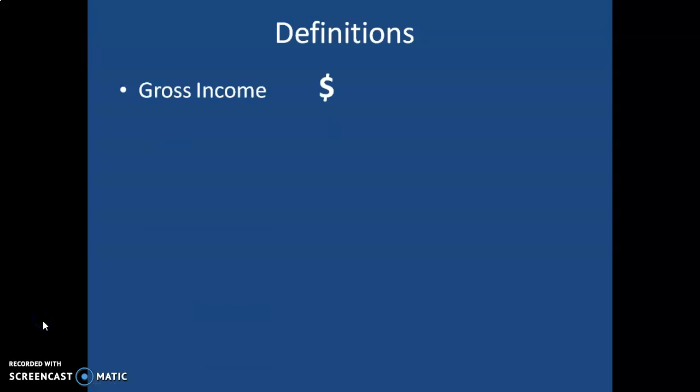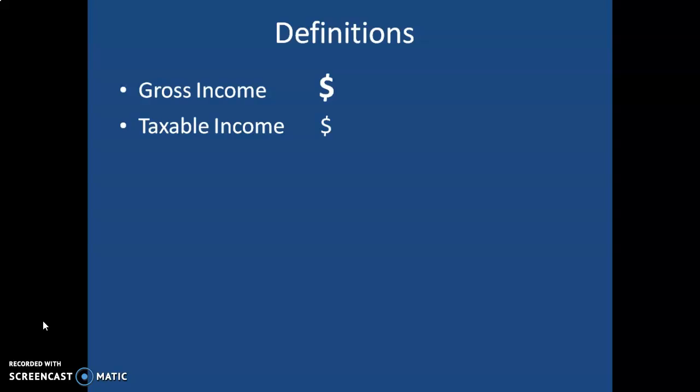So first of all, gross income. Gross income is your total income before there have been any deductions taken out of your paycheck. So for example, if you get hired for a job and they tell you that you're going to make a salary of $50,000 a year, $50,000 is your gross income. If you have a job that pays wages by the hour, your gross income would be your hourly wage. My gross income is, for example, $10 per hour. That's gross income.